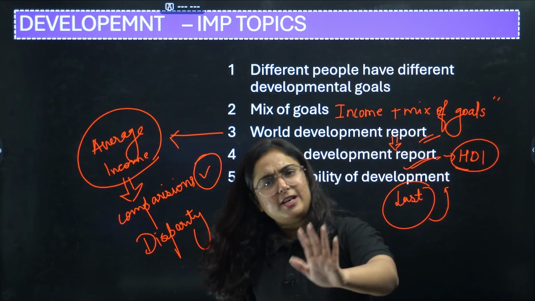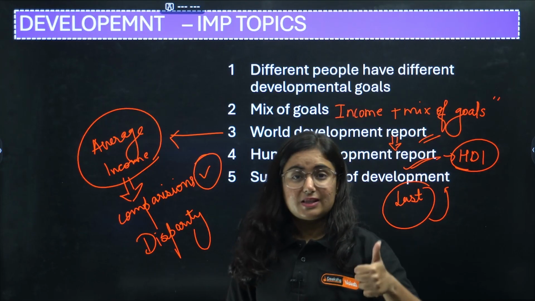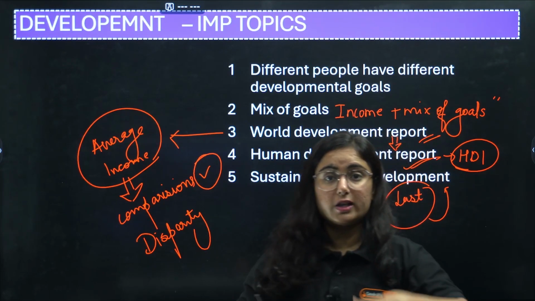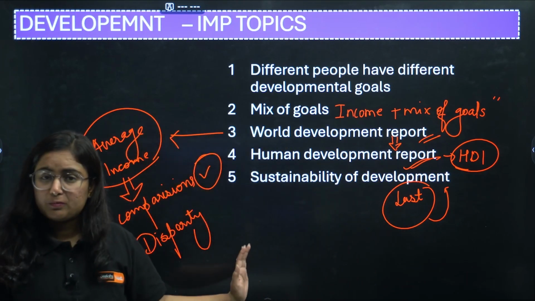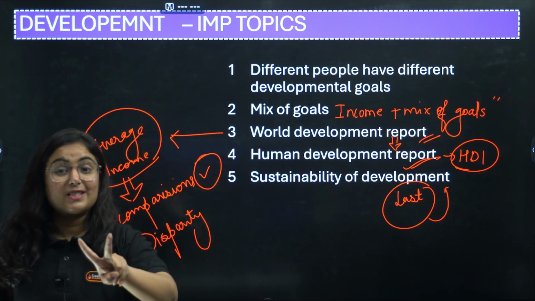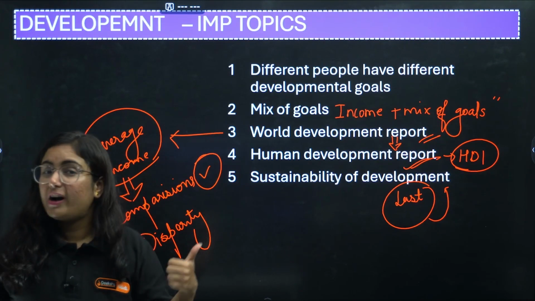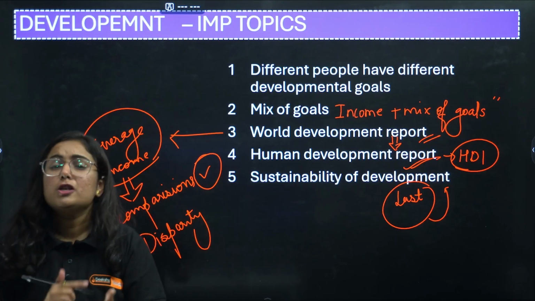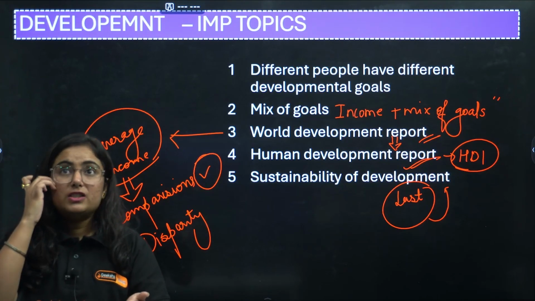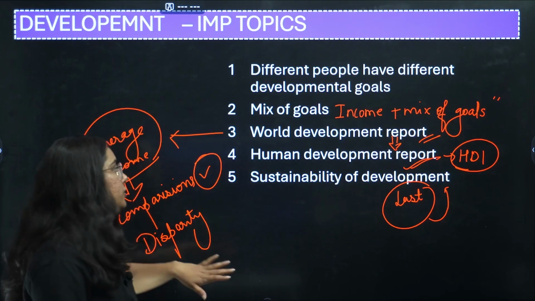So this we have read in resources and development also, that using the resources in such a way that we are going to secure it for the future generation, that is sustainability of development. They have given you two cases, one is of groundwater depletion and the other is crude oil depletion, and both will come in case-based study. So read it thoroughly, just practice as many questions as you can figure out from that particular topic.